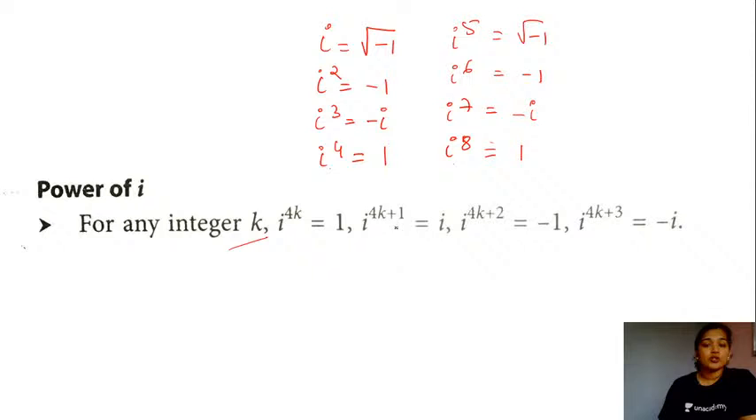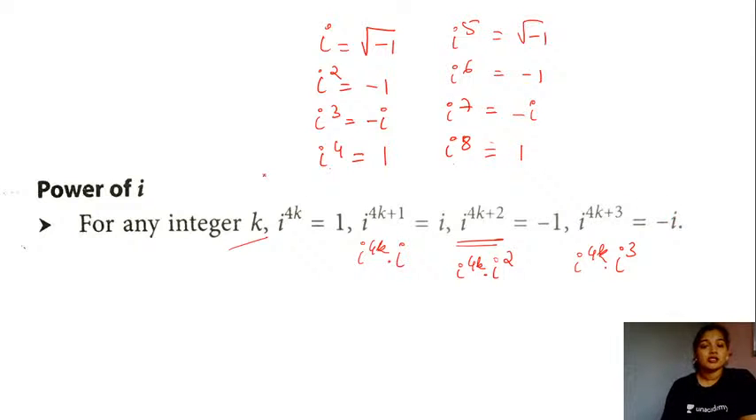Whenever iota is raised to the power 4k plus 1, this will be equal to iota, right? This is nothing but iota raised to the power 4k into iota. Anything raised to the power 4 will be equal to 1, so you will have this as iota itself. And the next one, iota raised to the power 4k plus 2. This is iota raised to the power 4k into iota square, so the value in this case will be equal to minus 1. Iota raised to the power 4k plus 3 will be iota raised to the power 4k into iota cube. And what is the value for iota cube? Iota cube is minus iota.